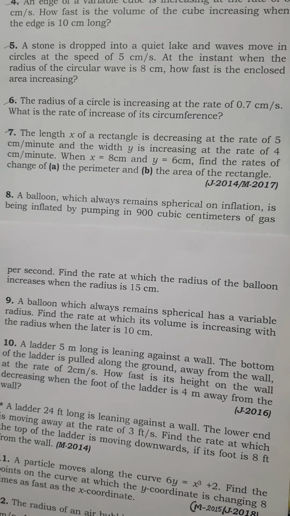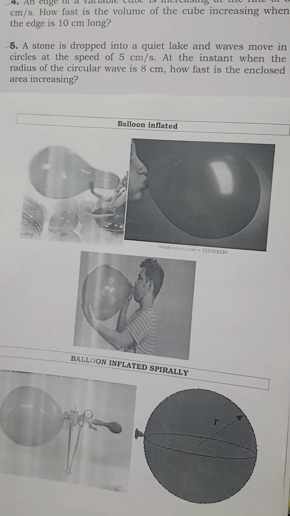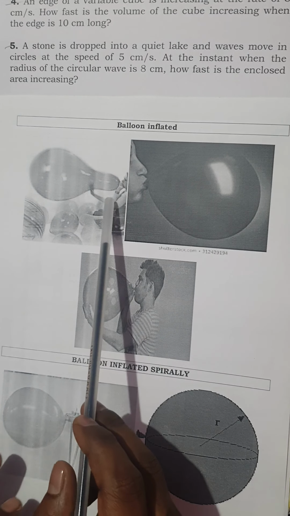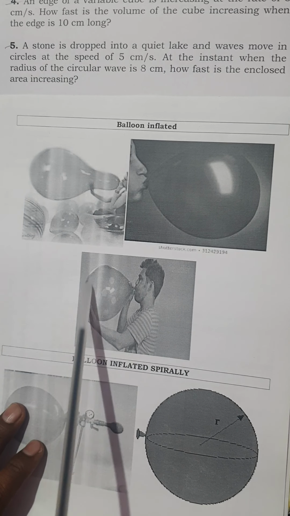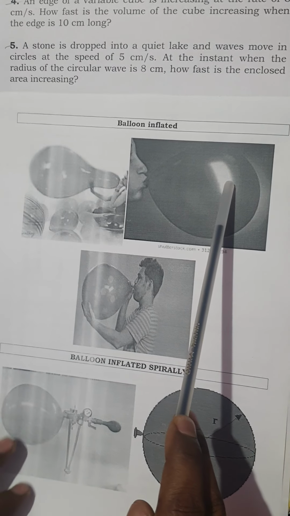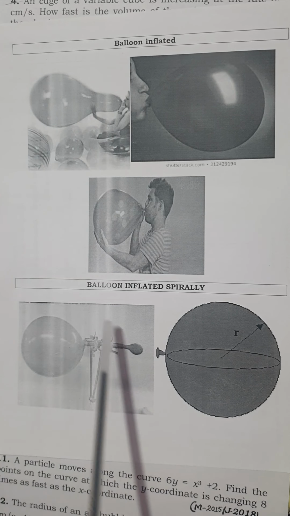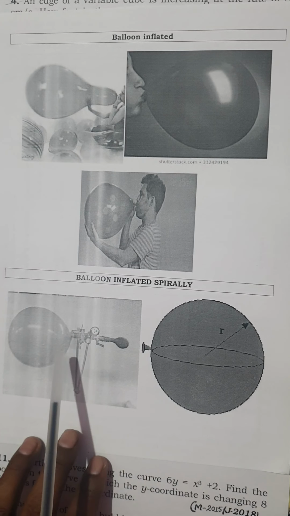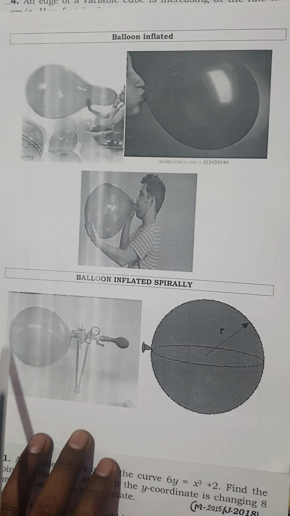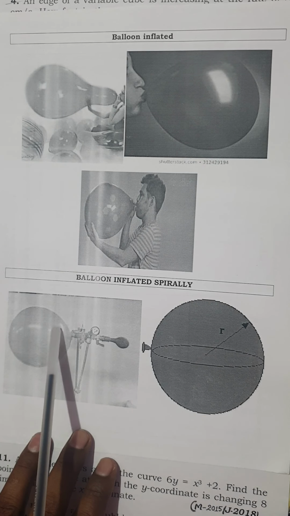Now, you might be wondering, how could the balloon be in the shape of a sphere when you inflate it? You might have seen many people inflate a balloon, and it would be in this shape, or in a conical shape, or maybe an elliptical shape. But if you use gas cylinders, you can blow the balloon such that you have a spherical shape.